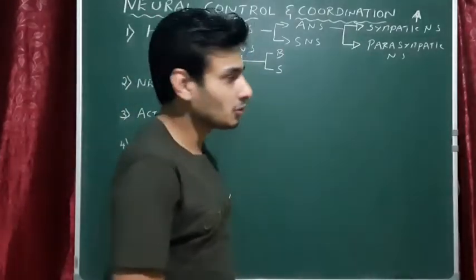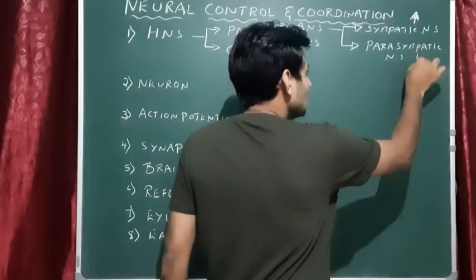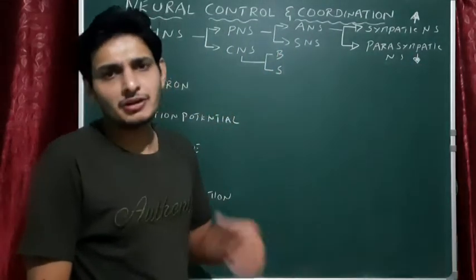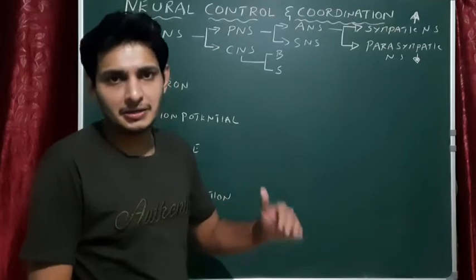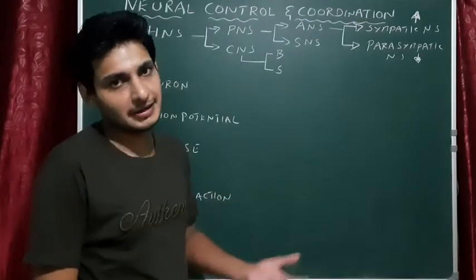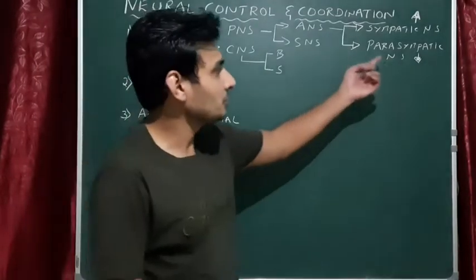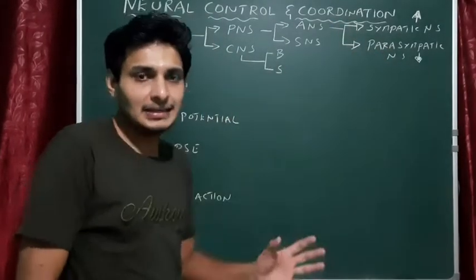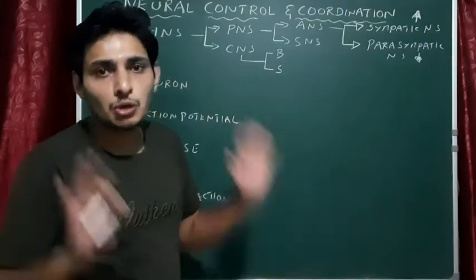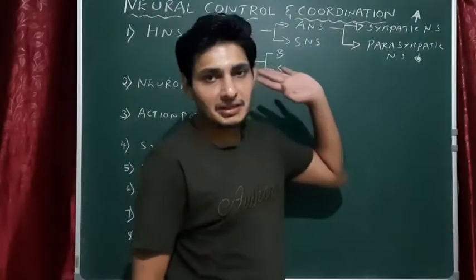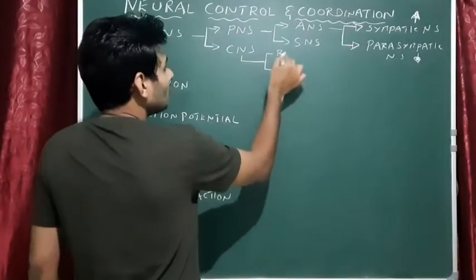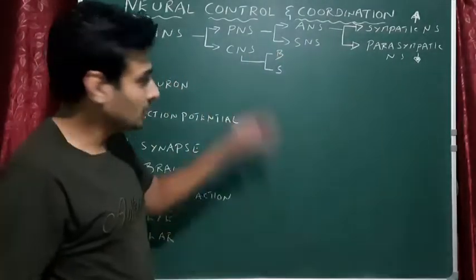Whereas the parasympathetic neural system always decreases or maintains. After 5 or 10 minutes, obviously your heartbeat should come back to the normal range, that is 72 times per minute. That is because of the parasympathetic neural system, which brings back any organ's activity to normal, after the sympathetic neural system's activity is done. Here, brain and spinal cord, I'm going to deal with that.